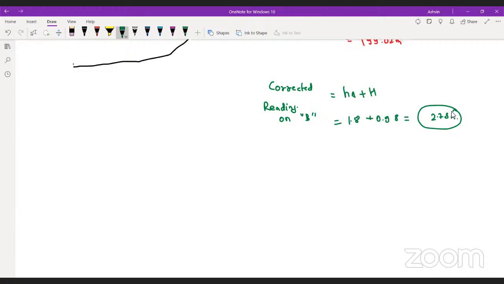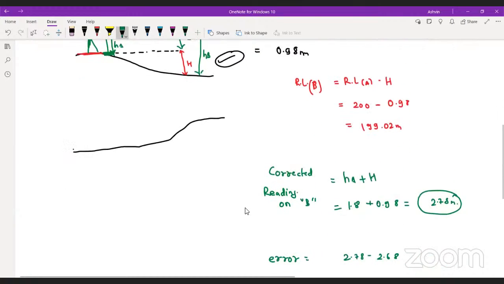Okay, now tell me, if I want to calculate the error, what will the error be? The corrected reading minus the wrong reading. So the error will be 0.1 meter. Yes or no? So basically 0.1 meter.